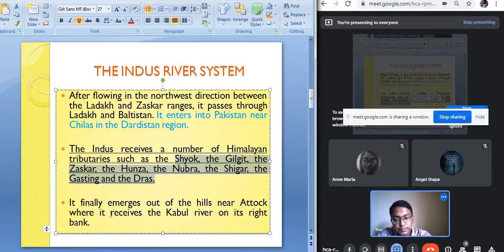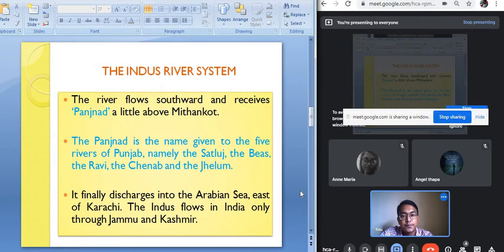After flowing through the Himalayan areas, through the mountains, the Indus river finally comes out of the hills near Attock, where it is joined by the Kabul river on its right bank.